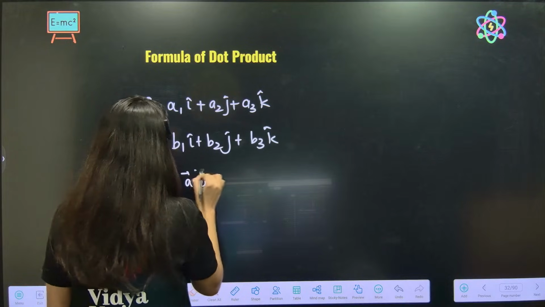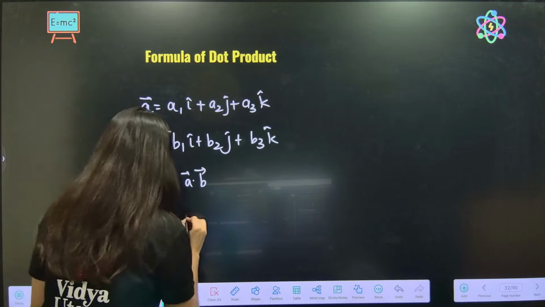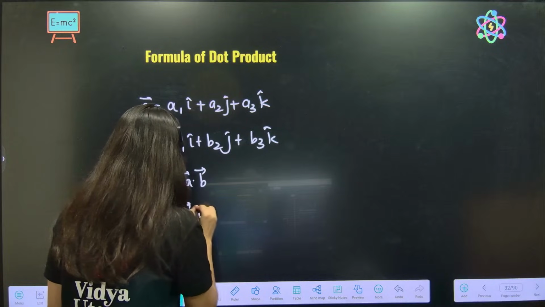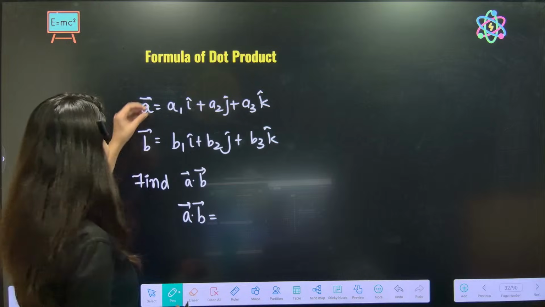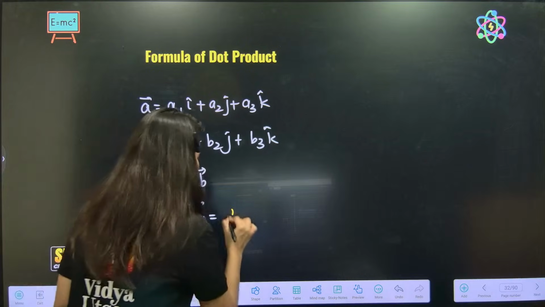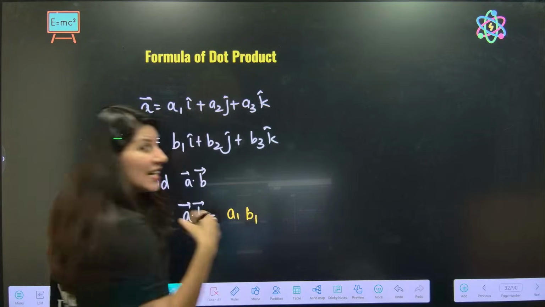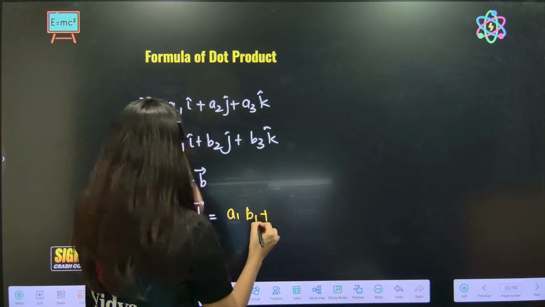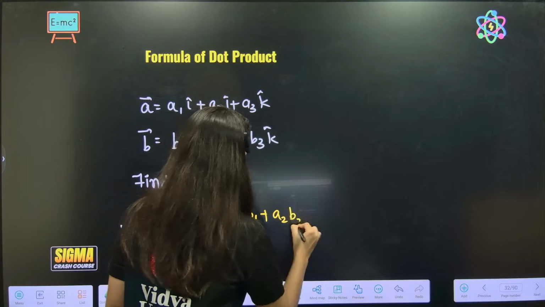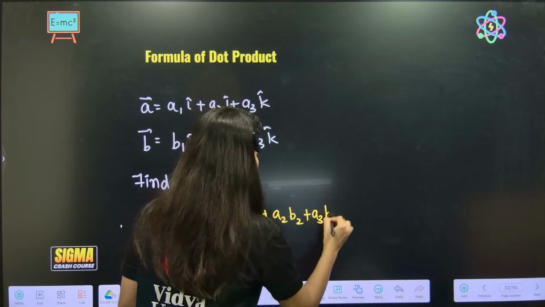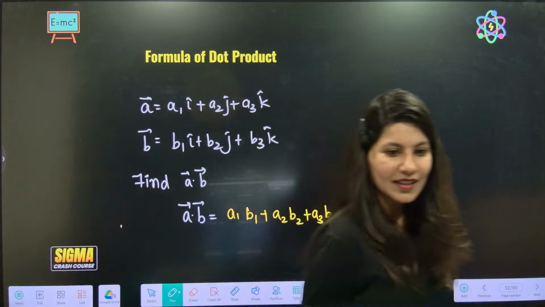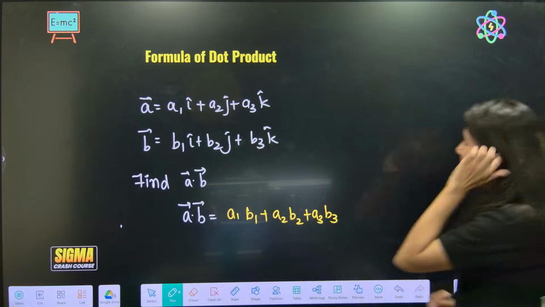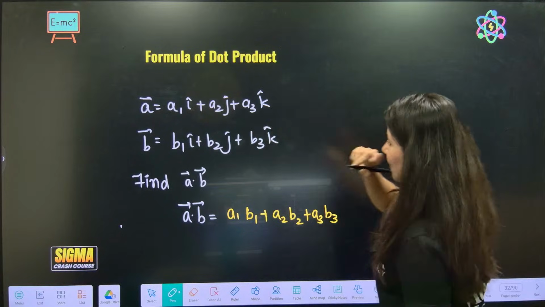A dot B. So here, how will you find A dot B? Formula. A dot B is nothing but A1 B1, the product of corresponding i components, plus A2 B2 plus A3 B3. Correct? This is A dot B. Yes. Now A vector is given and B vector is given.